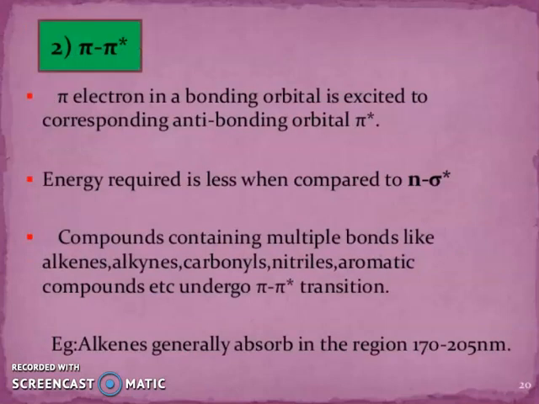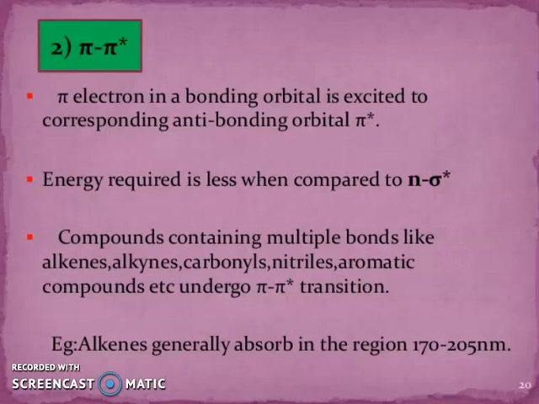Now, second, pi to pi star transition. Pi electrons in the bonding orbital are excited to the corresponding anti-bonding orbital, pi star. Energy required is less when compared to n to sigma star. Compounds containing multiple bonds like alkene, alkyne, carbonyls, nitriles, aromatic compounds, etc.